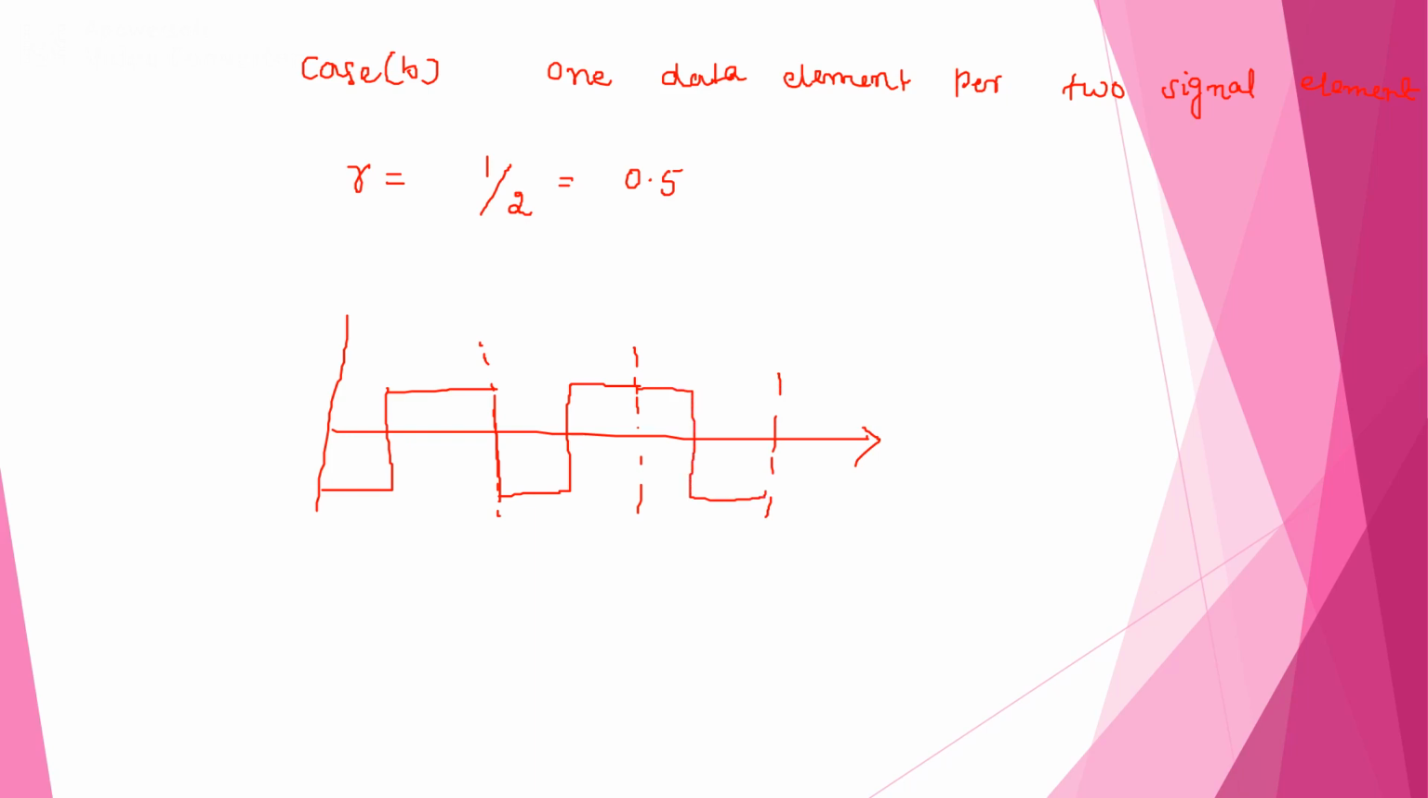So this is 1, this is 0, this is 1 once again. Here we are having two signal elements, this one plus this one, in order to carry a single data element, that is bit 1. Similarly, here we have one signal element and one more signal element in order to carry bit 0. So this is case B, where one data element per two signal elements is considered. That means two signal elements are required in order to carry a single bit of data.